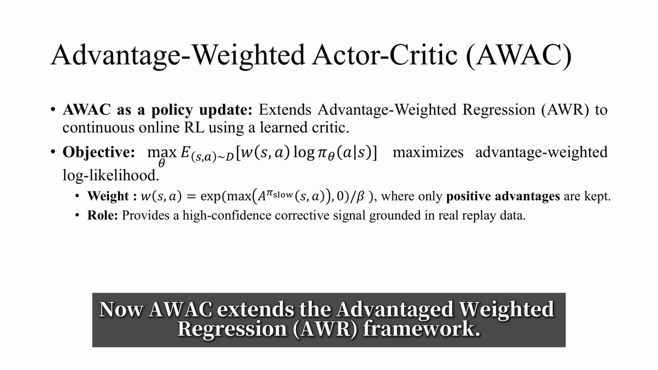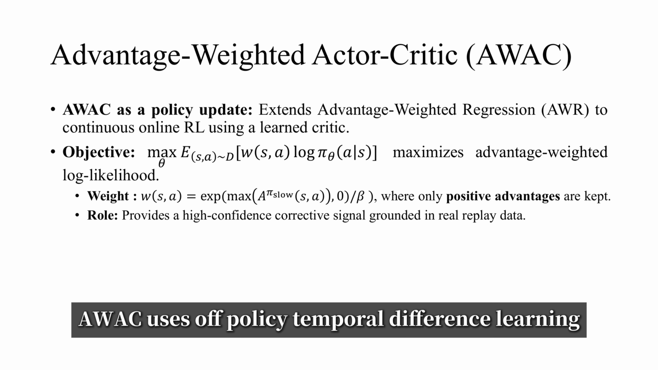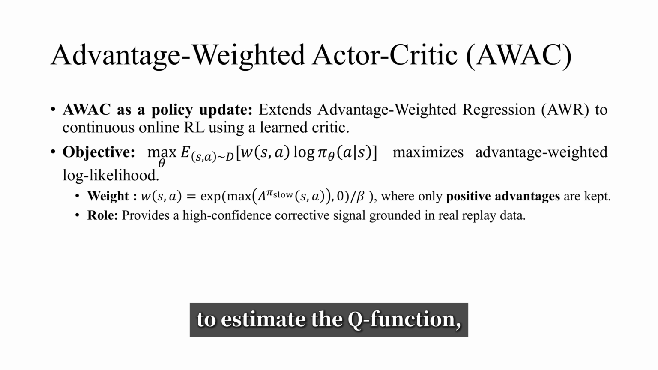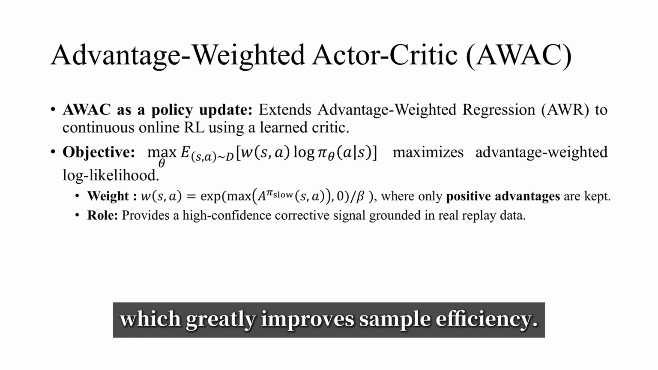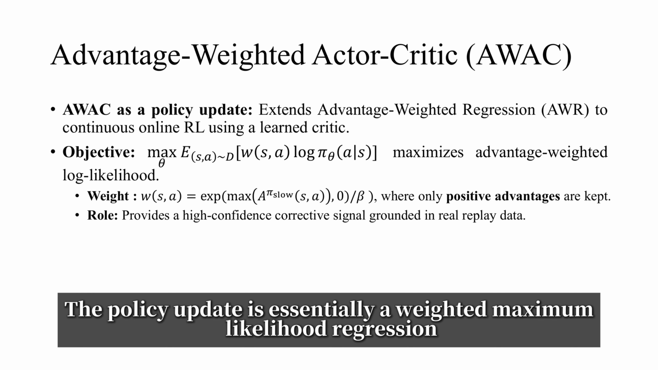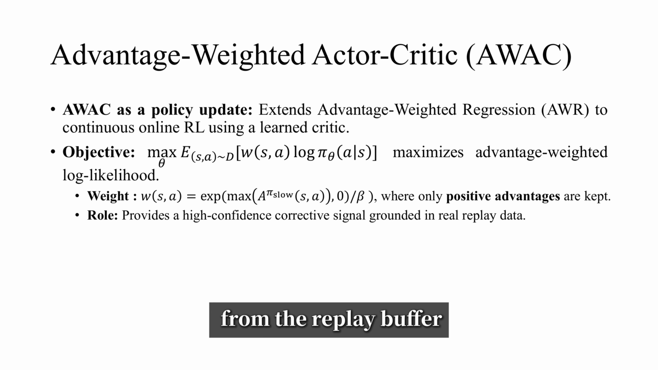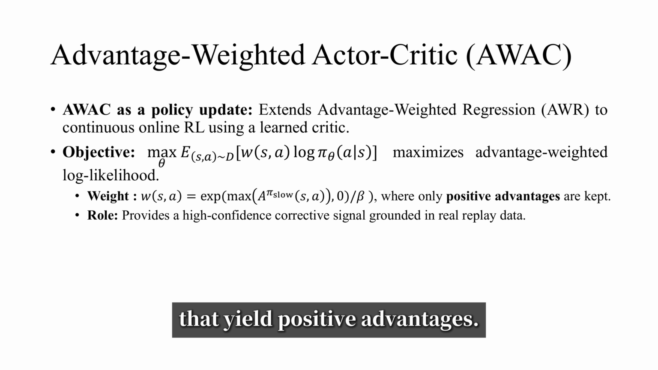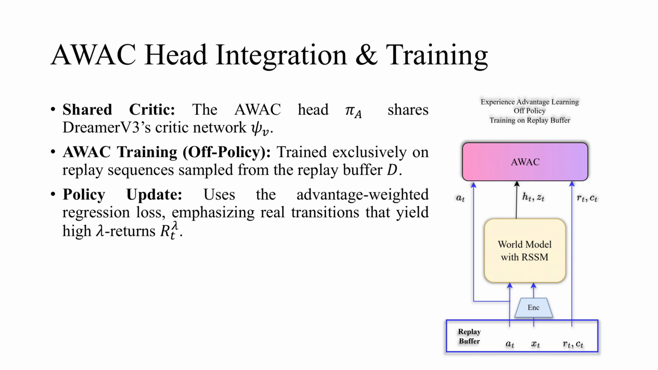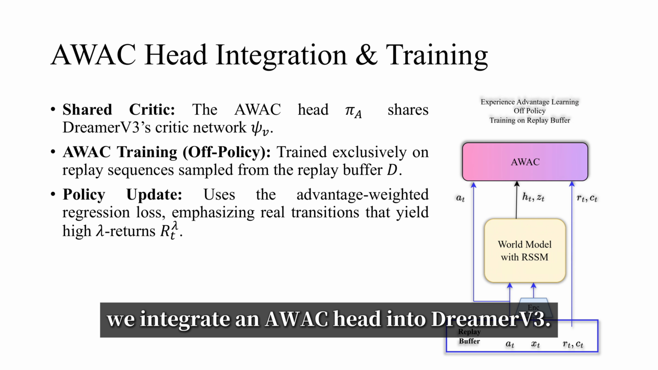Now, AWAC extends the Advantage-Weighted regression framework. Unlike AWR, AWAC uses off-policy temporal difference learning to estimate the Q function, which greatly improves sample efficiency. The policy update is essentially a weighted maximum likelihood regression that prioritizes real state action pairs from the replay buffer that yield positive advantages. In our approach, we integrate an AWAC head into DreamerV3.